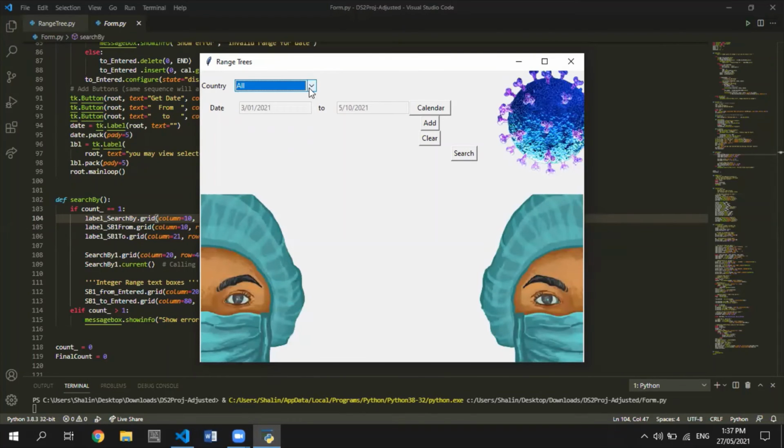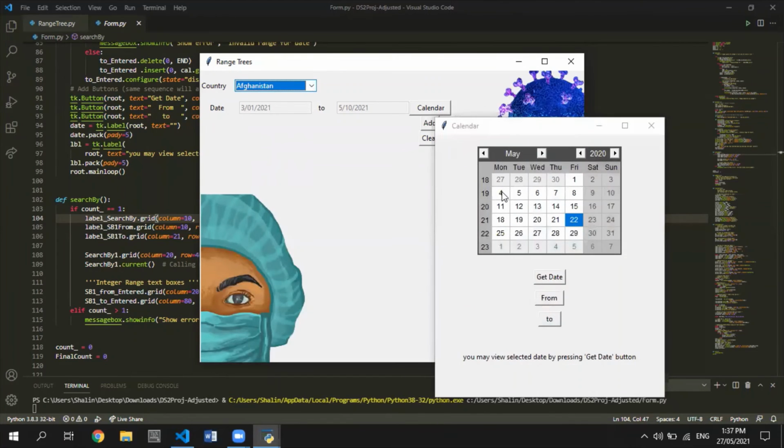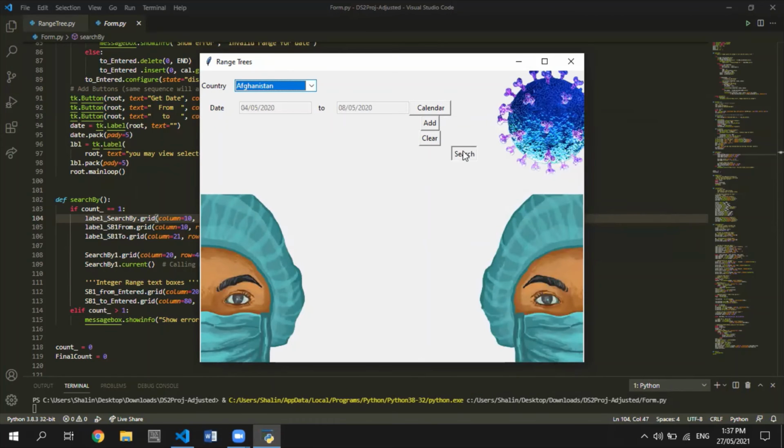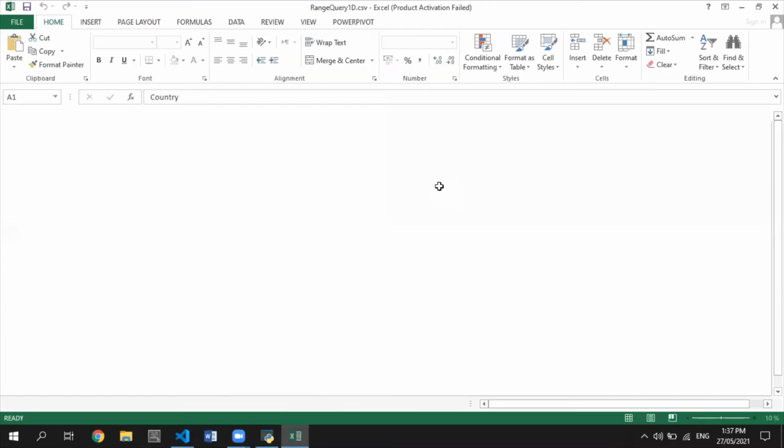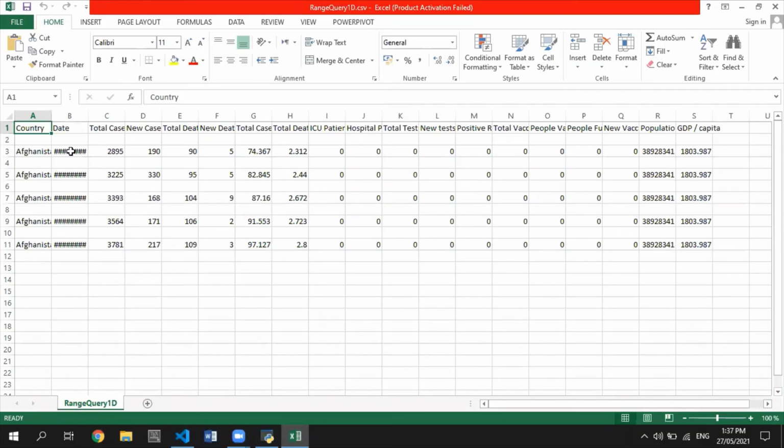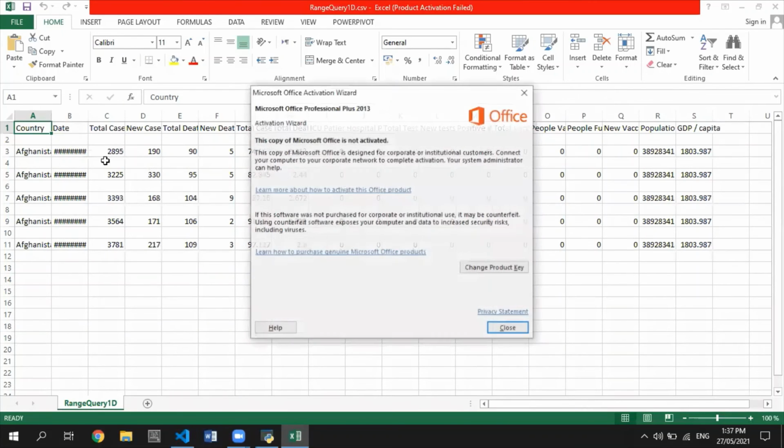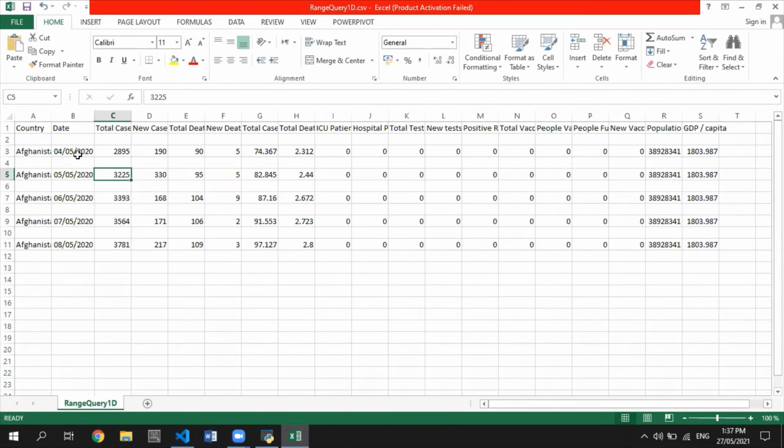Here we can select the country as Afghanistan, and clicking on the calendar button, we can select the range of our date, that's 4th May to 8th May. Then clicking on the search button, an Excel file would open, and the ranges of date would be from 4th May to 8th May, as you can see.